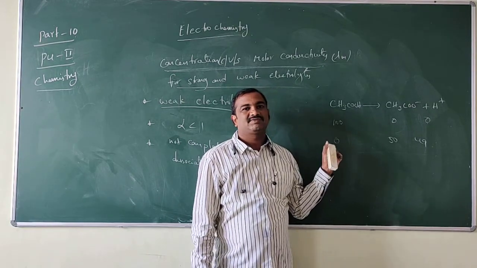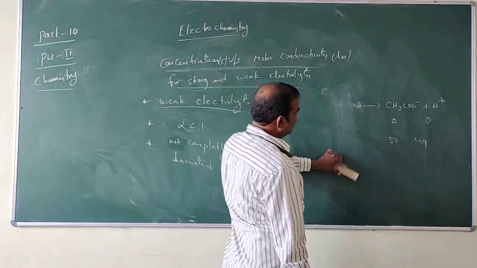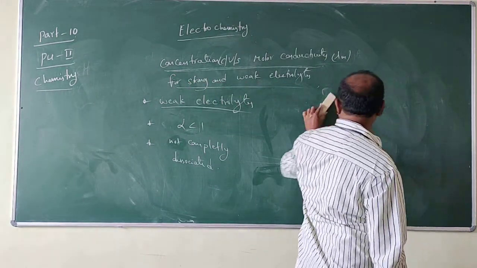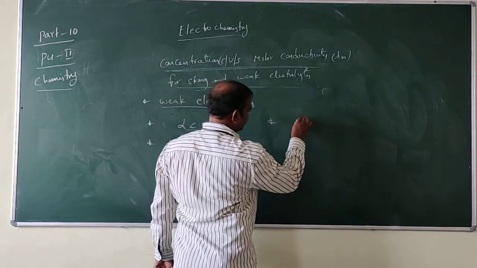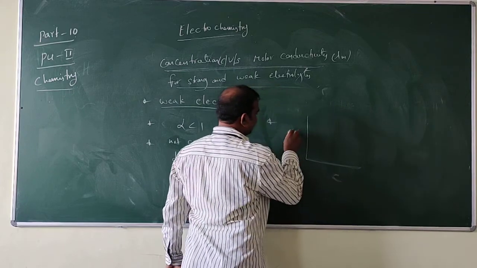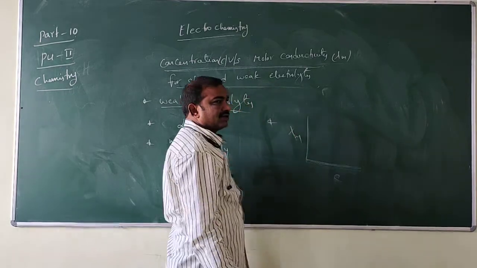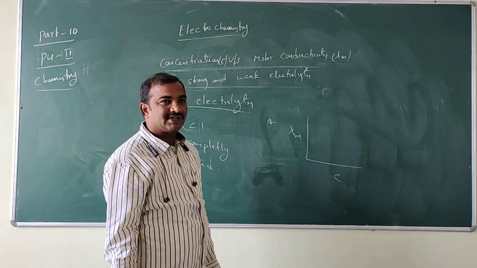It is not completely dissociated. So by using this concept, if you draw the graph, concentration versus lambda m.